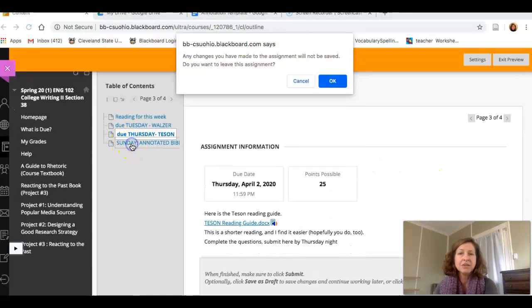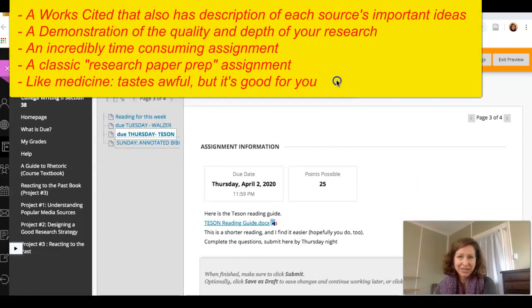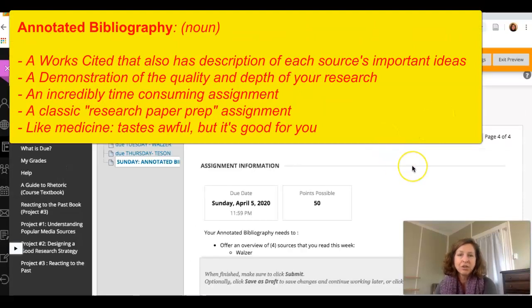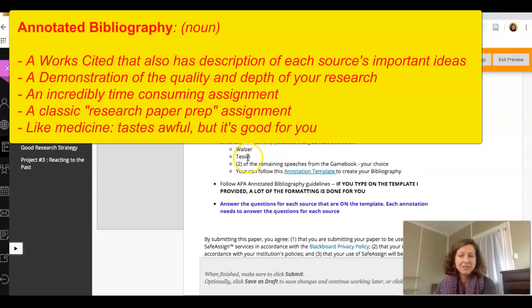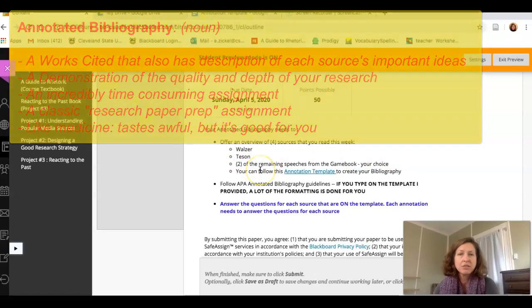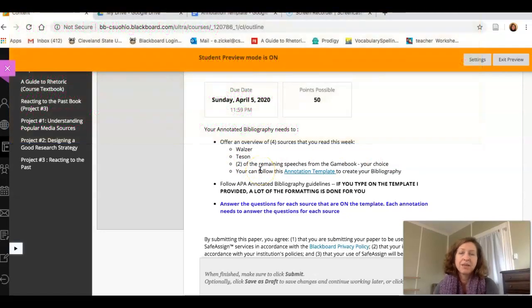And then by Sunday, you are going to turn in an actual annotated bibliography that will include Walzer and Tesson, those 2 required readings for this week, and then the other 2 readings that you do on your own. And I'm not giving you a reading guide for those other readings. Number 1, because everyone gets to choose 2 of the 4. You might choose different things. And number 2, because there are reading questions on your annotation template.